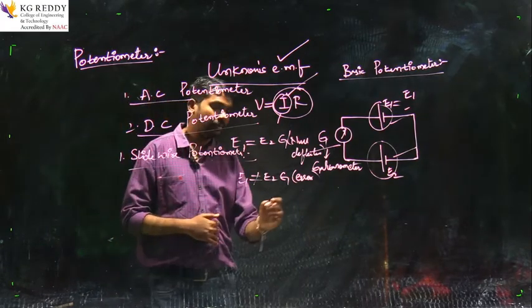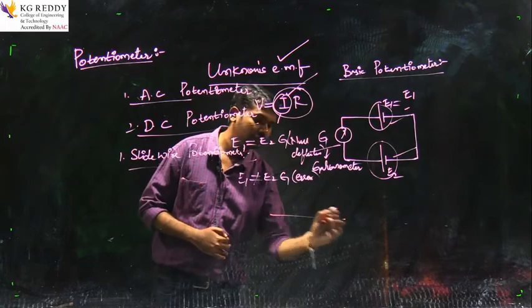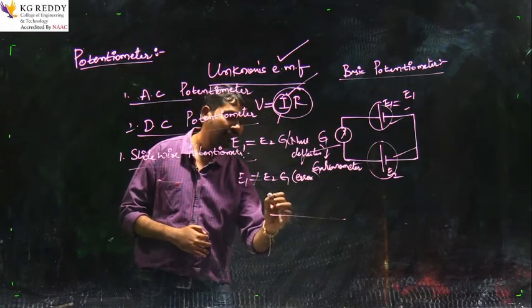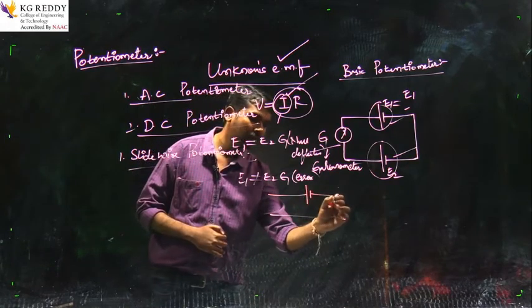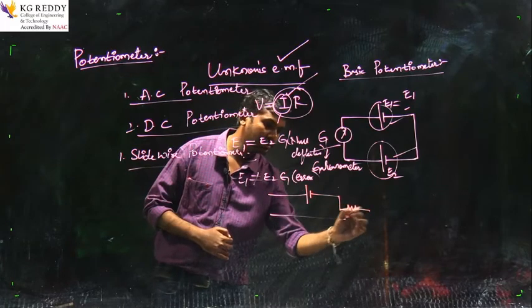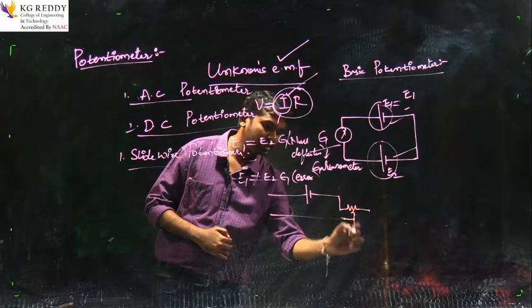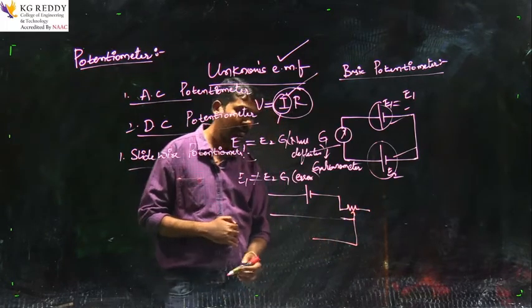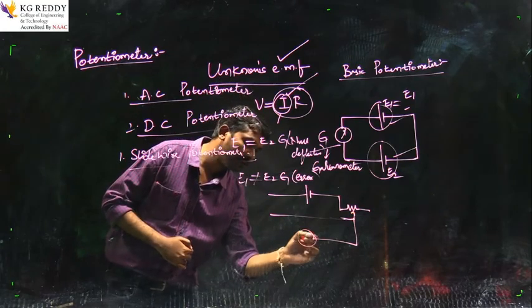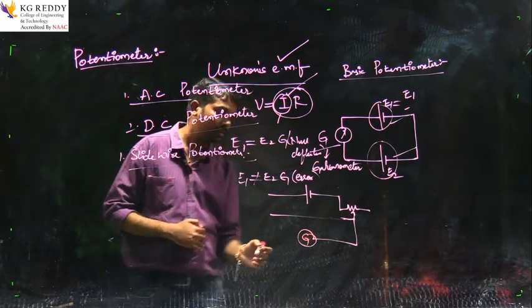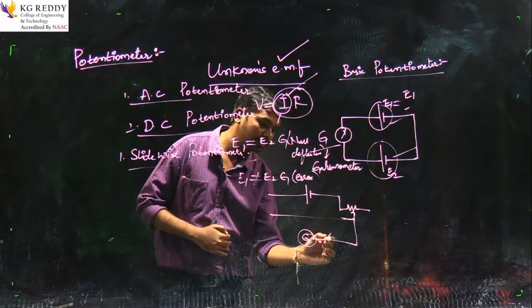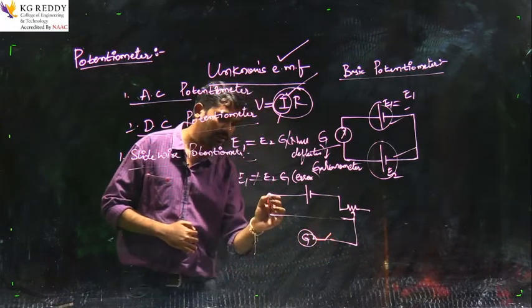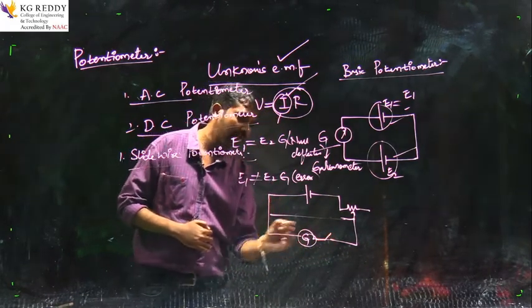Here we will be having a slide wire. Next we will be having a battery with some resistance. This is the sliding contact. Next we will be having a galvanometer, and here we will be placing one switch. This is connected in this manner.